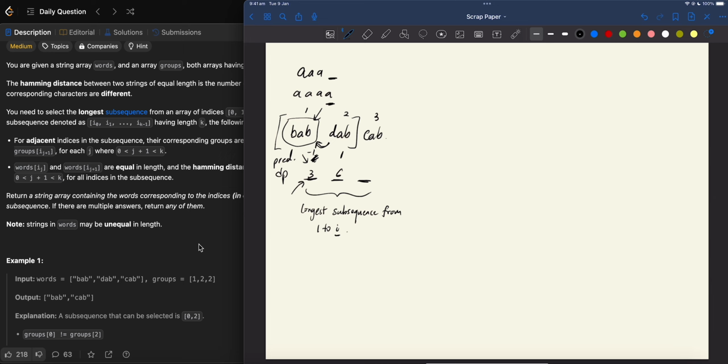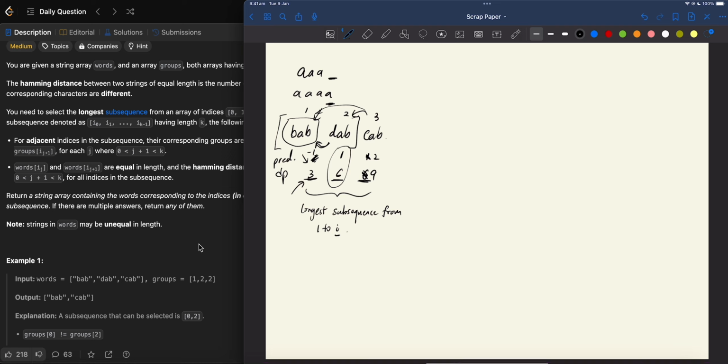So that means if it is CAB, we can first look at BAB, right? And that'll work because they have different groups. Their Hamming distance is 1, but actually not, but we can still put it here. But when we look at 2, it also works linking here, right? But this one is actually more optimal because it has a longer subsequence already. So that's why we'll link it that way.